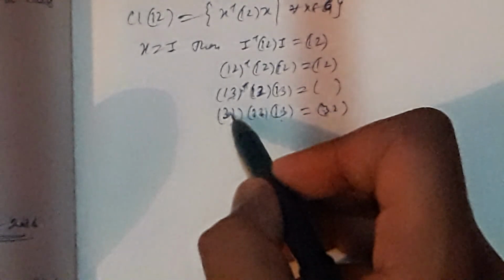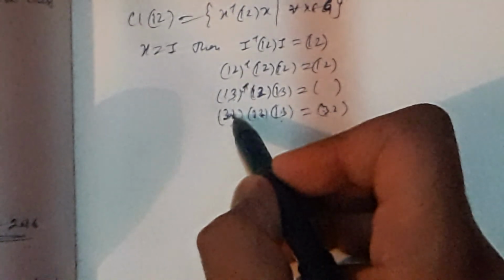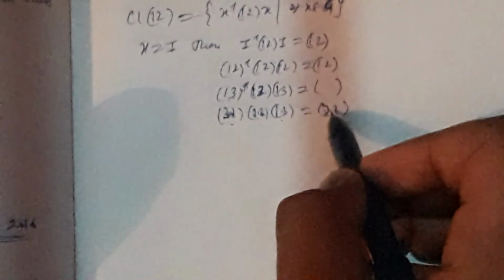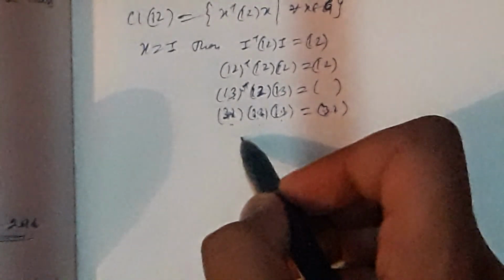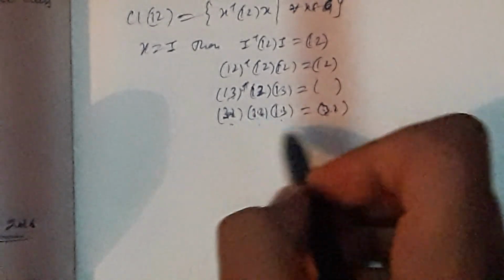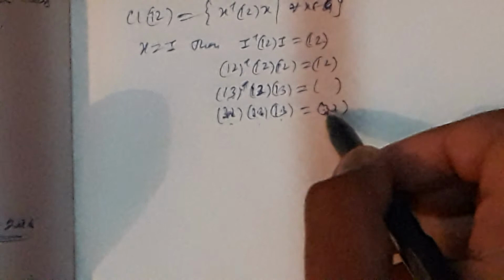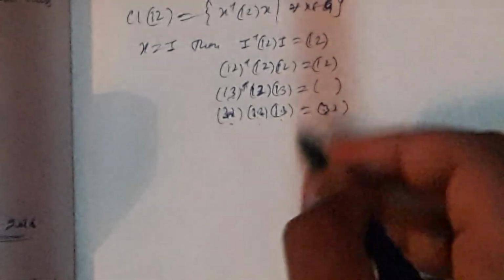Okay, and (1 3)(3 3)(3 1)(3 2). Okay, this becomes (3 2), and similarly we get (2 3) or (3 2) or (2 3). Okay, similarly we get others as well.